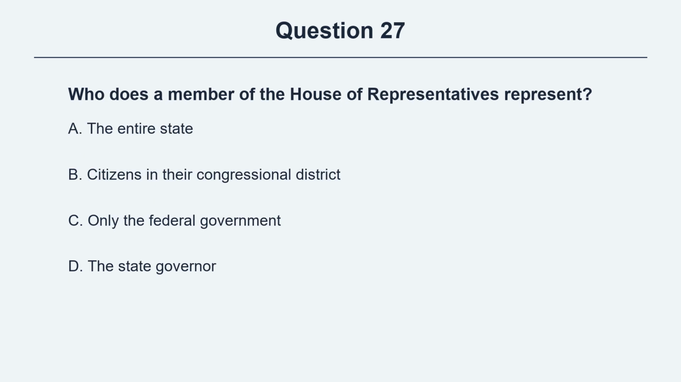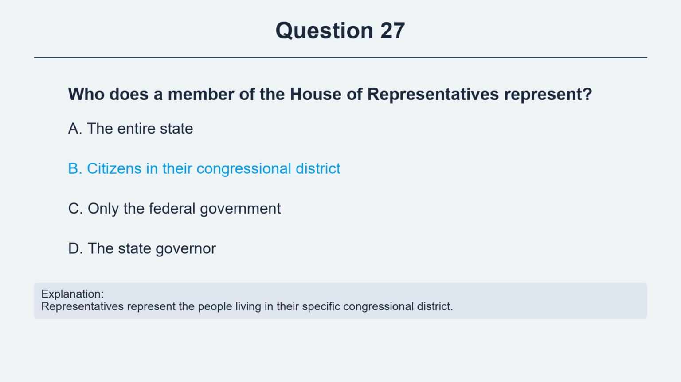Question 27. Who does a member of the House of Representatives represent? Option A, the entire state. Option B, citizens in their congressional district. Option C, only the federal government. Option D, the state governor. The correct answer is option B, citizens in their congressional district. Explanation. Representatives represent the people living in their specific congressional district.